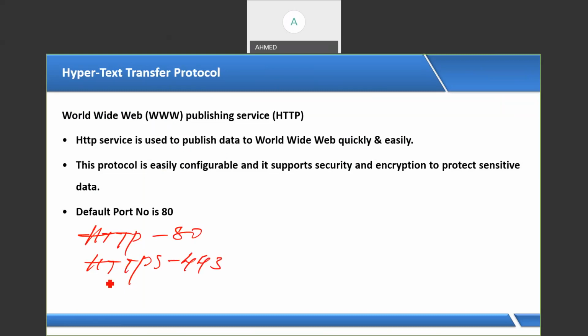Now, when you are creating the FTP site, FTP is File Transfer Protocol, used to download and upload data over the internet to share the data. So FTP uses port number 21 here.